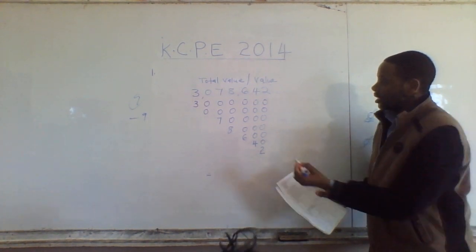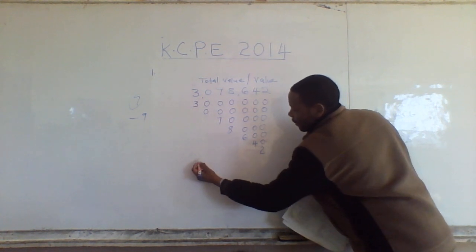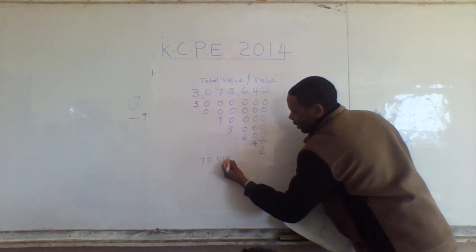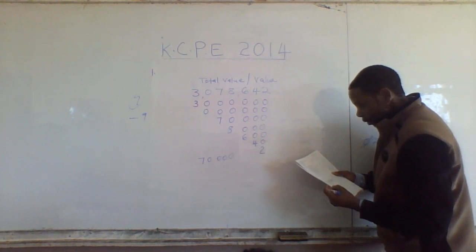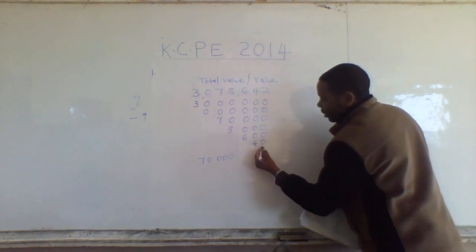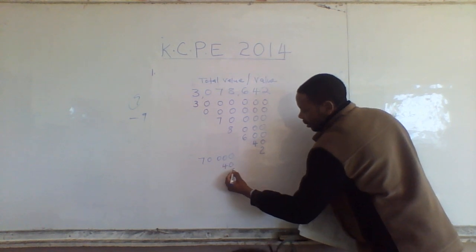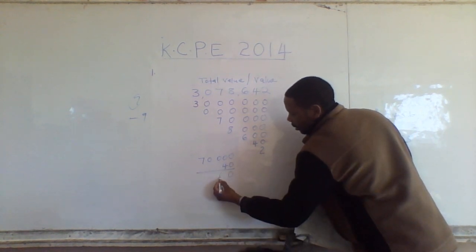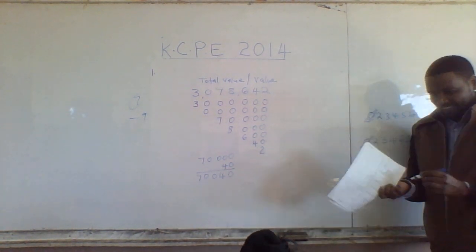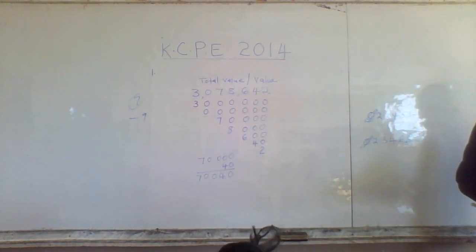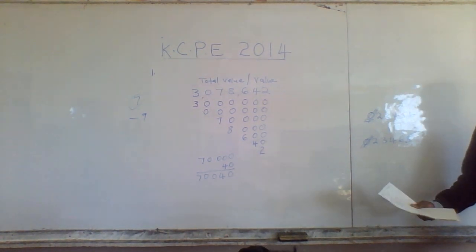So from here it is now easy to get the answer. The total value of digit 7, we just pick where it is. It is 70,000. And we are adding the total value of digit 4, which is 40. It gives us 70,040. It gives us 70,000 and 40.